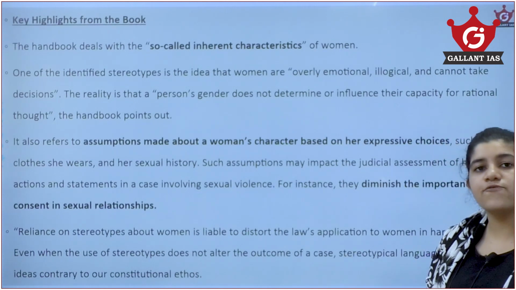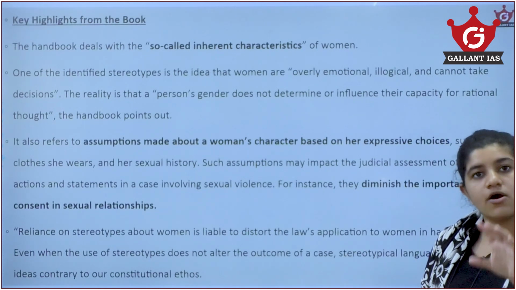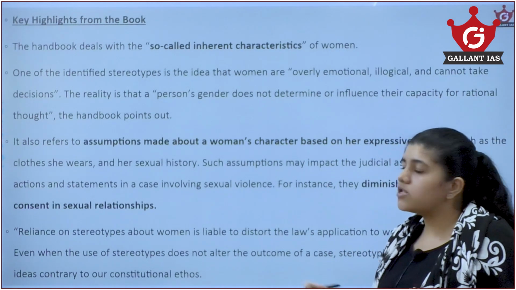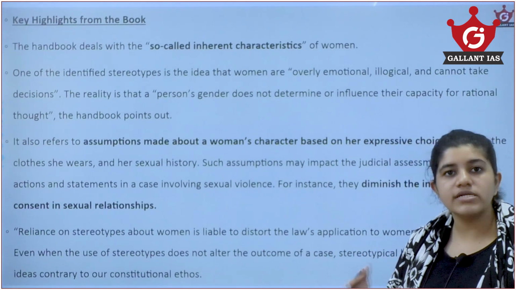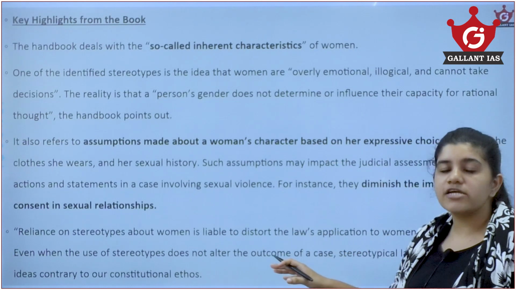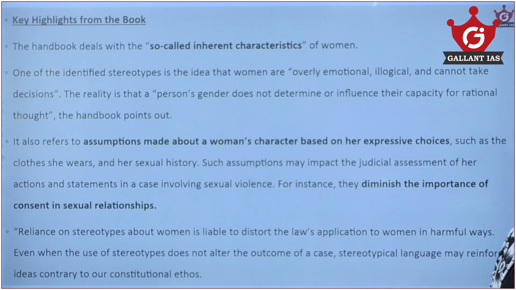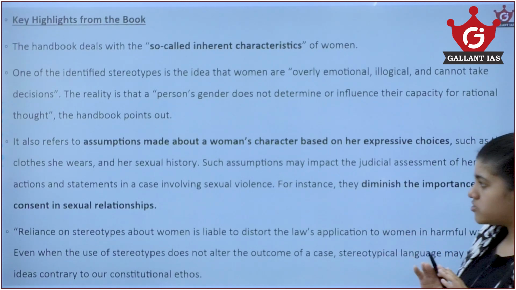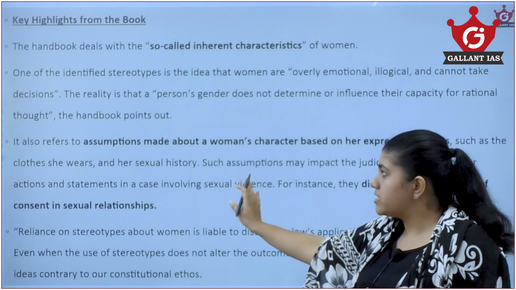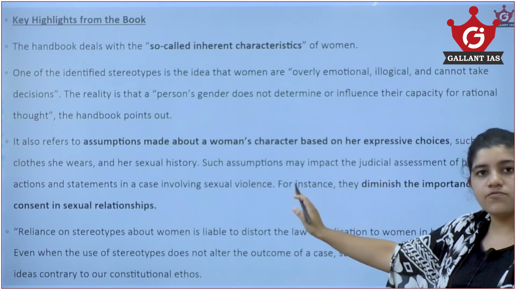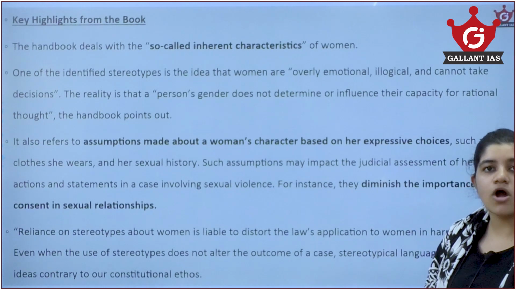They also point out that a woman is judged on the basis of the dress that they wear, and the sexual history of the woman is also taken into consideration. These both bring a bias in the judiciary. Such assumptions may impact the judicial assessment, and these factors, the woman's character based on dress and her sexual history, keep a bias in the court.